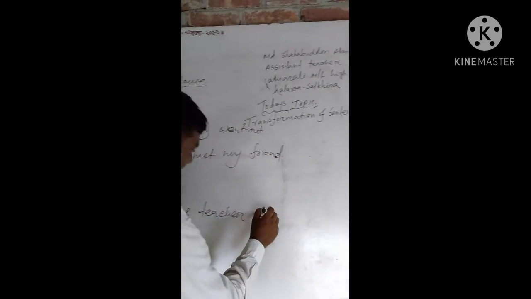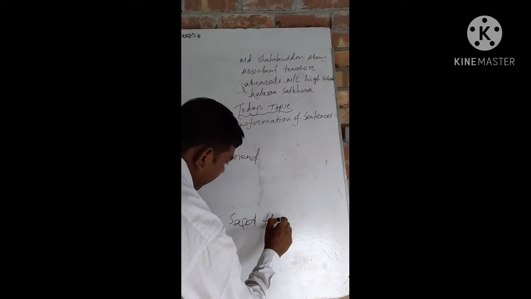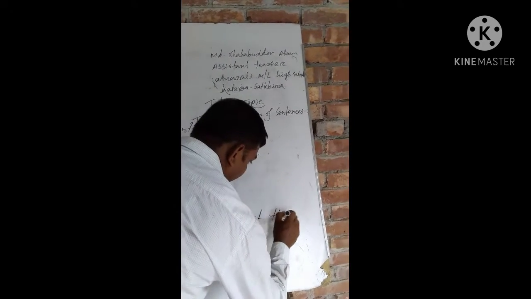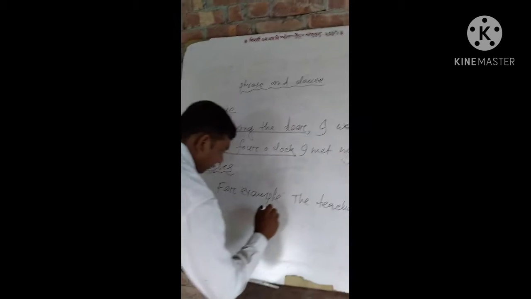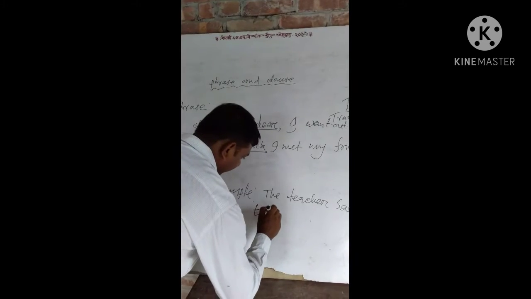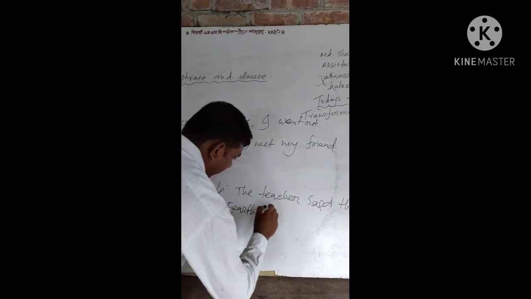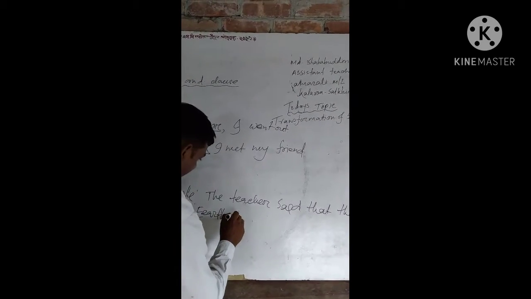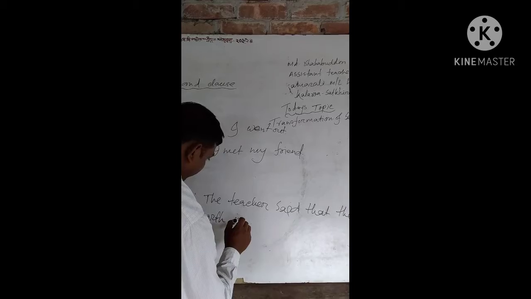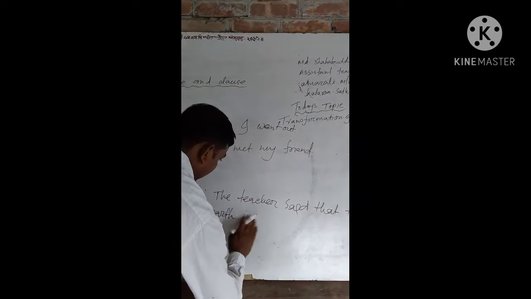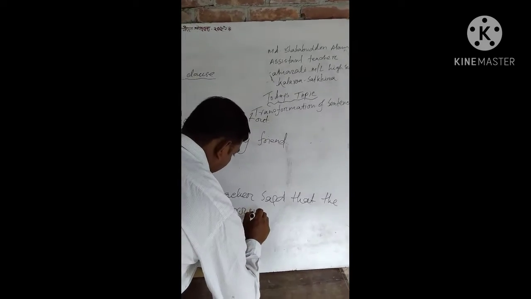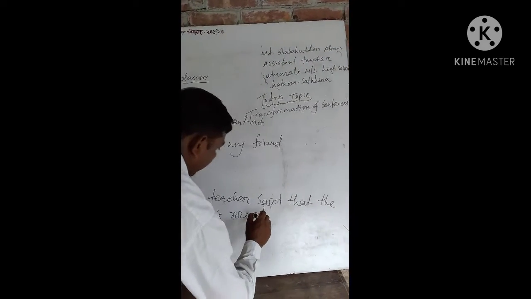For example, the teacher said that the earth is round.